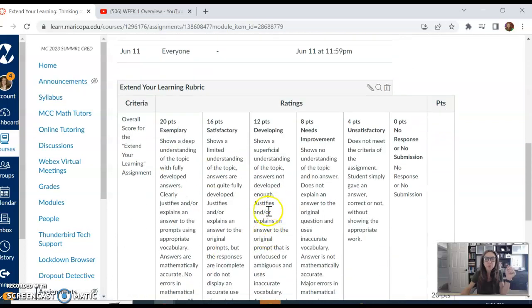But here is also the rubric. Every Extend Your Learning assignment is out of 20 points. Obviously, you want to be in this 20-point range. So definitely look at this rubric before you submit the assignment to make sure that you're meeting all the qualities of a 20-point exemplary assignment. And then after this assignment, since this is our first one, I will post some student samples of work to show you what it looks like to be in that 20-point category. So you can compare your own work to the work of your classmates and see what those 20 out of 20 assignments look like.